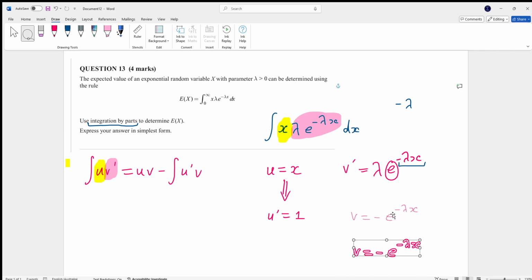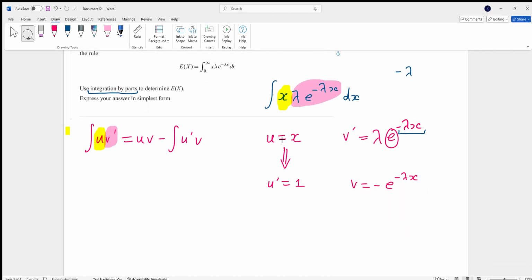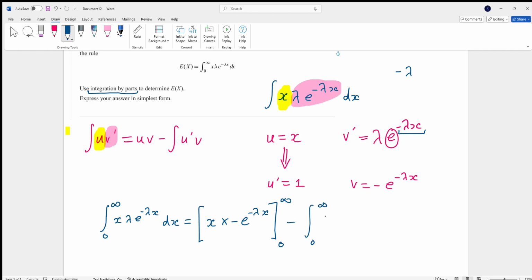Now, we will take a look at the bounds, because the bounds will have some significance in this question here. So, let's write it out. So, the integral from 0 to infinity of x lambda e to the negative lambda x turns into u times v. So, in this case here, that's going to be x times this term here, so times negative e to the negative lambda x, and that's going to be between 0 and infinity, minus the integral from 0 to infinity of u dash, which is 1, times v, which is negative e to the negative lambda x dx.